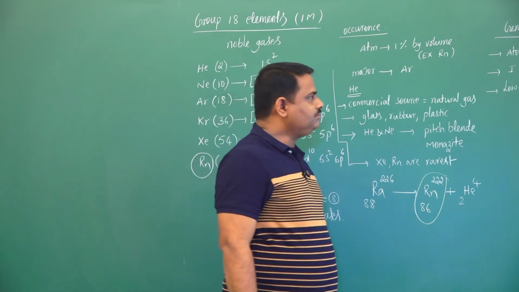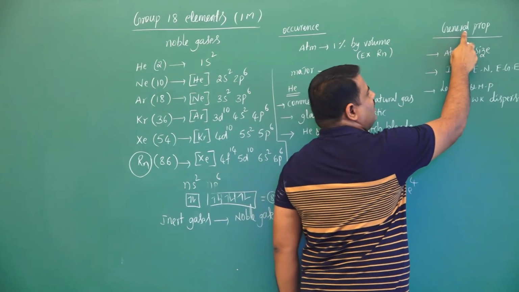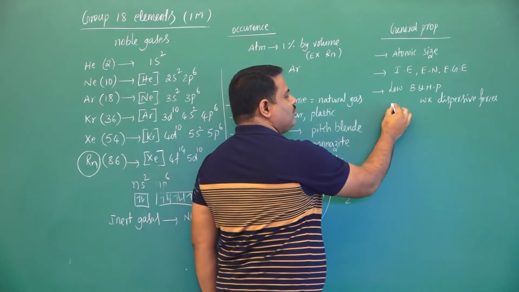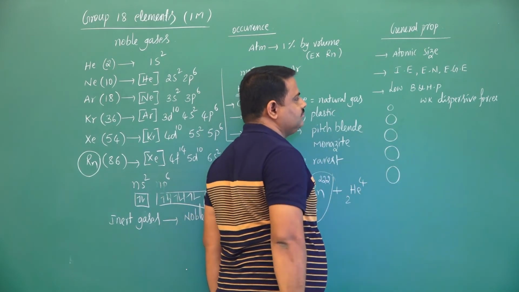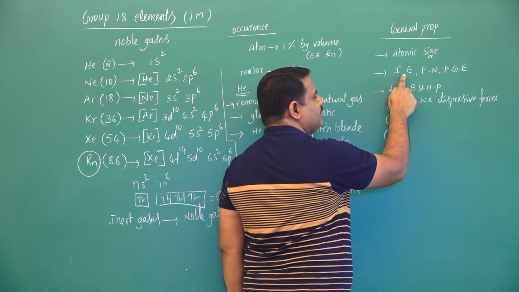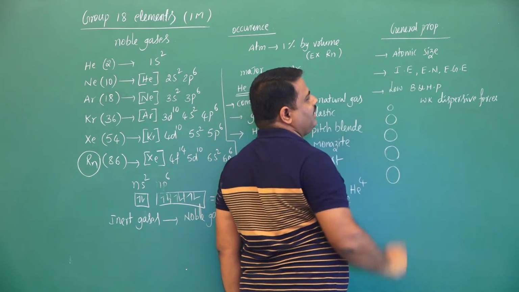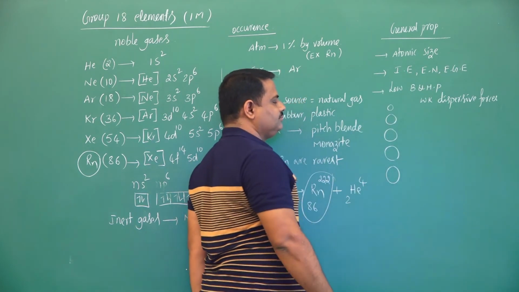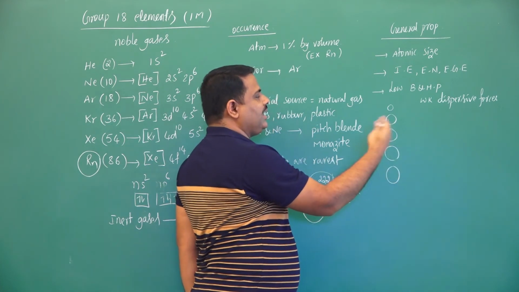Now come to general properties of noble gases. So as you are moving down the group, atomic size increases. Now here electronegativity, ionization enthalpy and electron gain enthalpy, all these values are very high, because these elements, they won't lose or gain electrons.